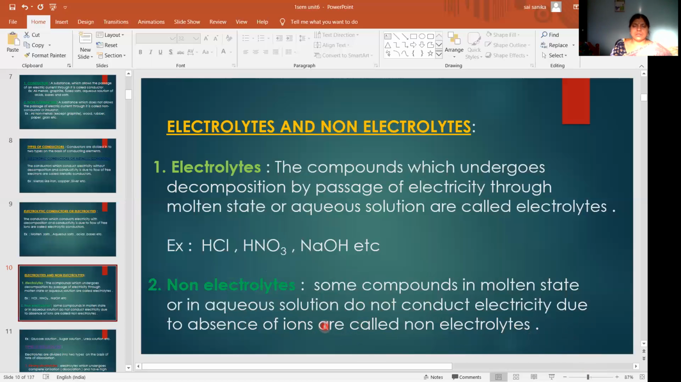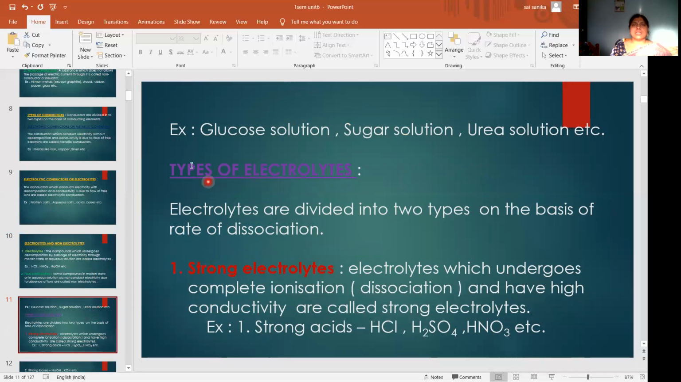So you got the difference between electrolyte and non-electrolyte. Electrolytes conduct electricity in molten state and in aqueous state, whereas the compounds which do not conduct electricity in either aqueous or molten state, due to absence of ions, are called non-electrolytes. Examples of non-electrolytes: glucose solution, sugar solution, urea solution.